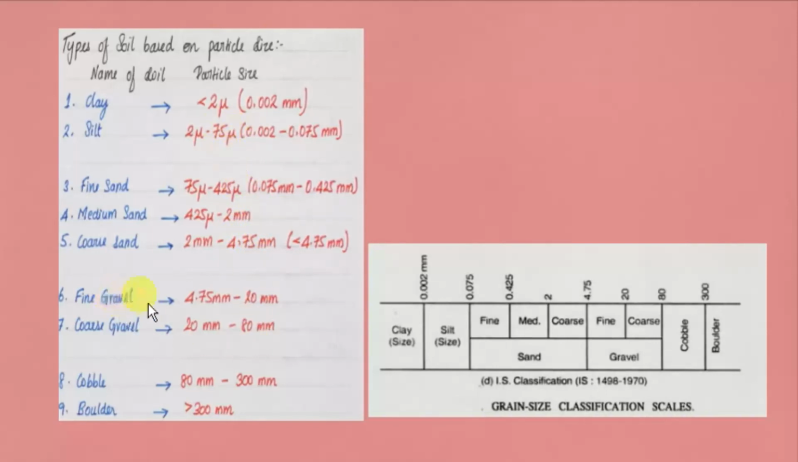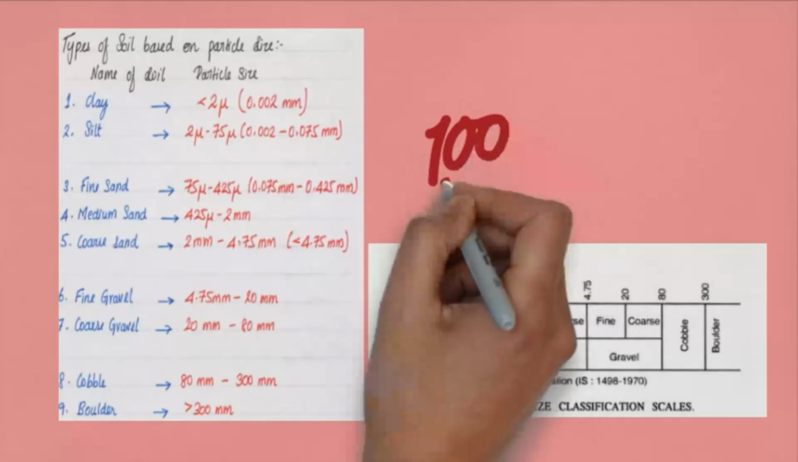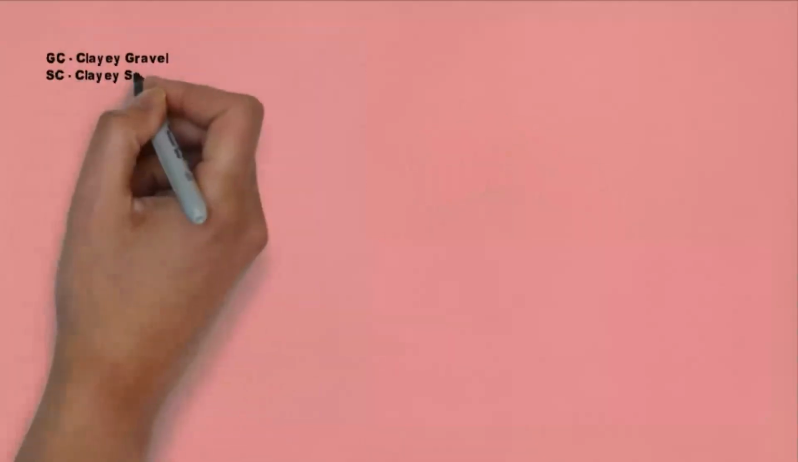Fine gravel ranges from 4.75 to 20 mm, coarse gravel from 20 to 80, cobble from 80 to 300, and boulder greater than 300. This is the IS classification, and we can see a wider classification in this scale. This is very important from the exam point of view, and they are generally asked as sums.